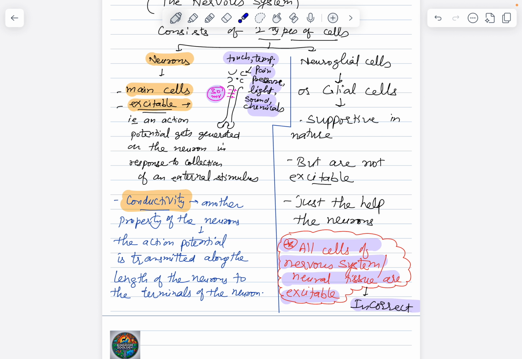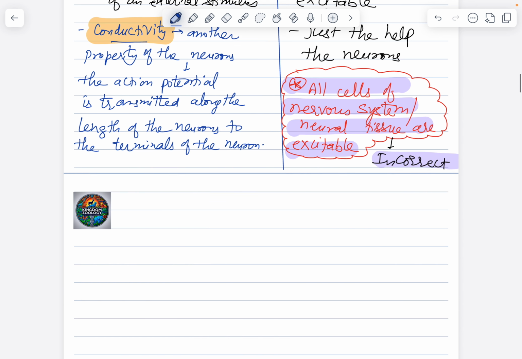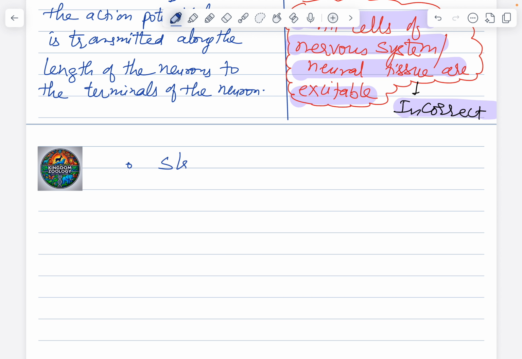And what will be the final result of bringing the action potential over here? There has to be an output also, obviously. So what is that output? We'll have a discussion on that also. But before that, let's discuss the structure of a neuron in detail.